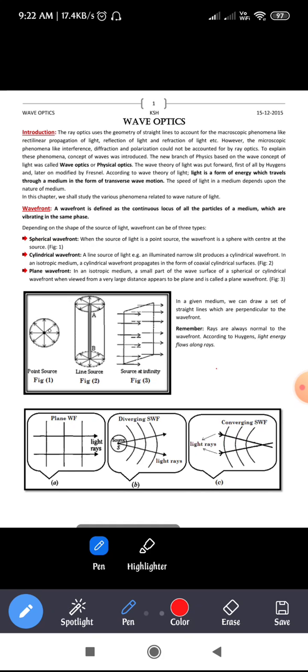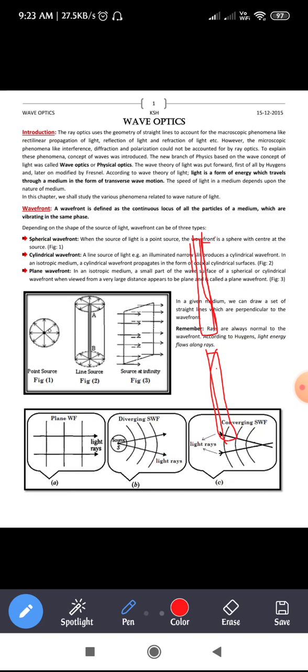Suppose the source of light is a line source. If you ask what is meant by a line source, you can take a narrow slit. You are aware of these slits, right? This is called a slit with a small gap. When the source you have taken is a line source, the wavefront produced will be a cylindrical wavefront.